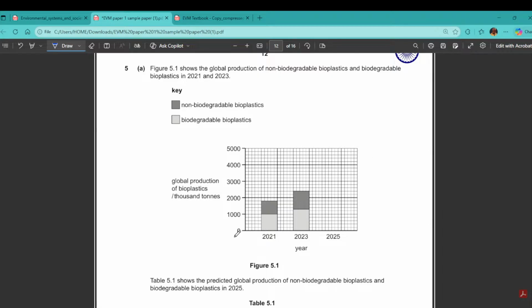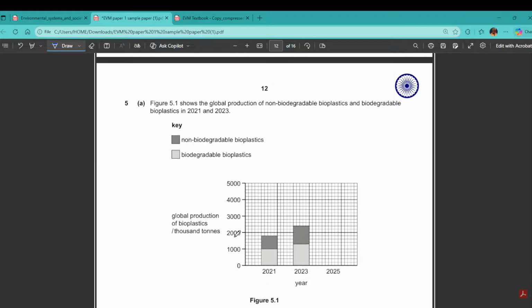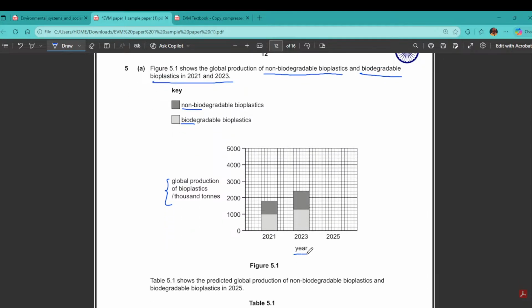Figure 5.1 shows the global production of non-biodegradable bioplastic and biodegradable bioplastic in 2021 and 2023. You have the key here: the dark shaded part shows non-biodegradable, whereas the light one is biodegradable. On the y-axis we have global production, on the x-axis the year. Understand this graph first.